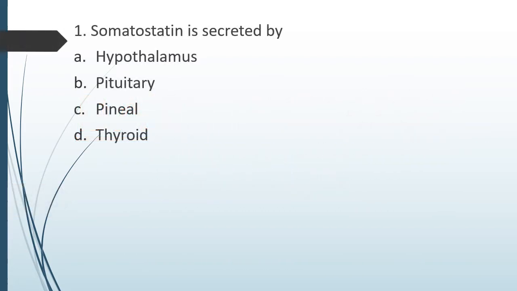Question number 1. Somatostatin is secreted by hypothalamus, pituitary, pineal, thyroid. Somatostatin is secreted by. Correct answer is option A, hypothalamus.